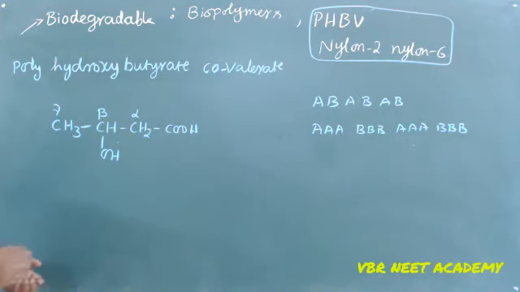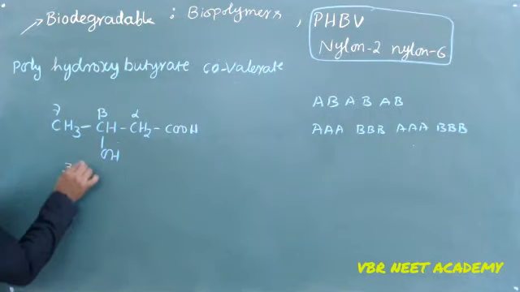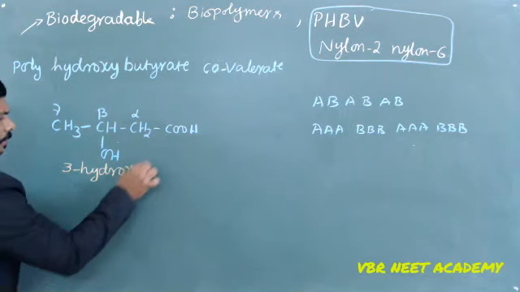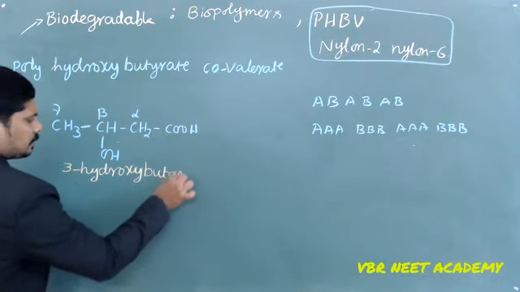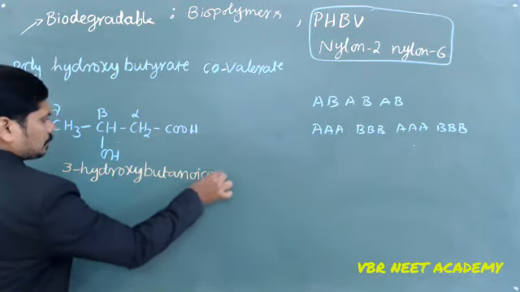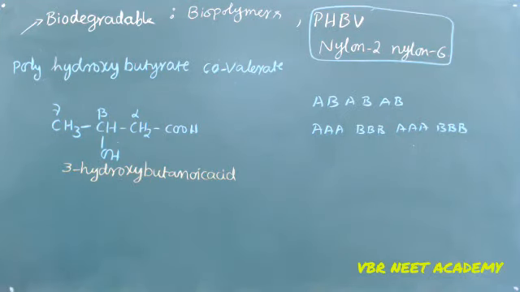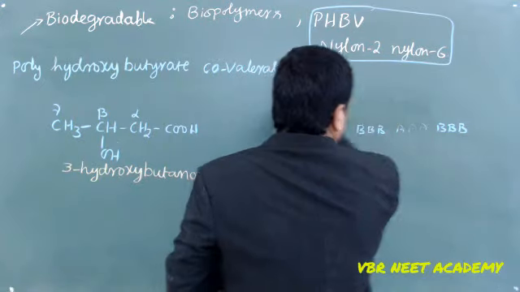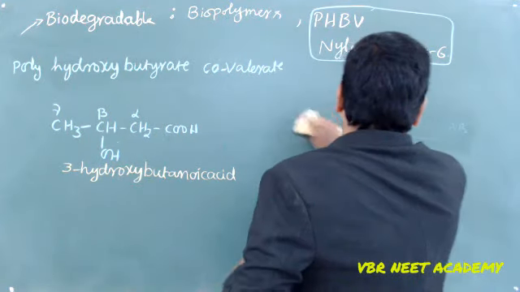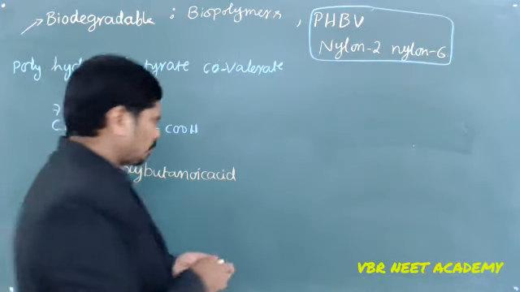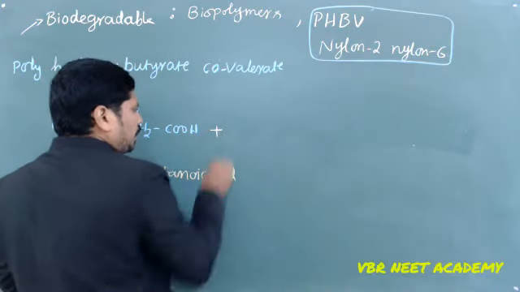If you want to give the IUPAC name for this compound, it's 3-hydroxy-butanoic acid. It's going to be combined with